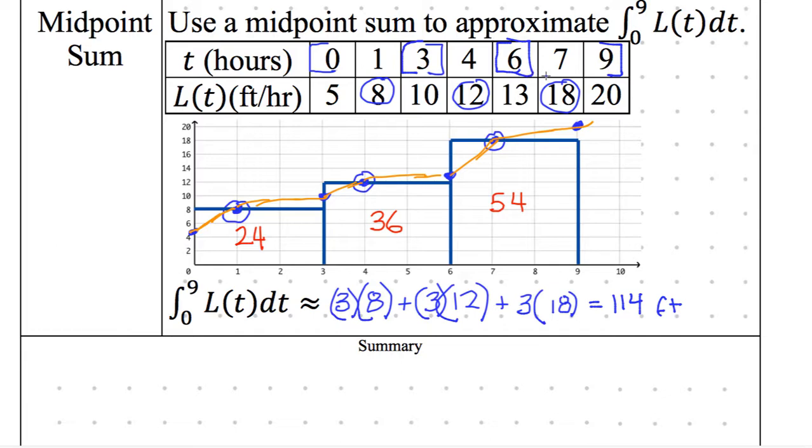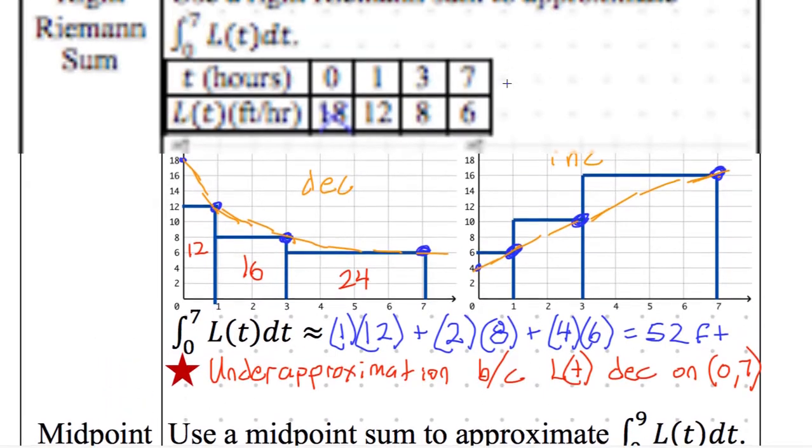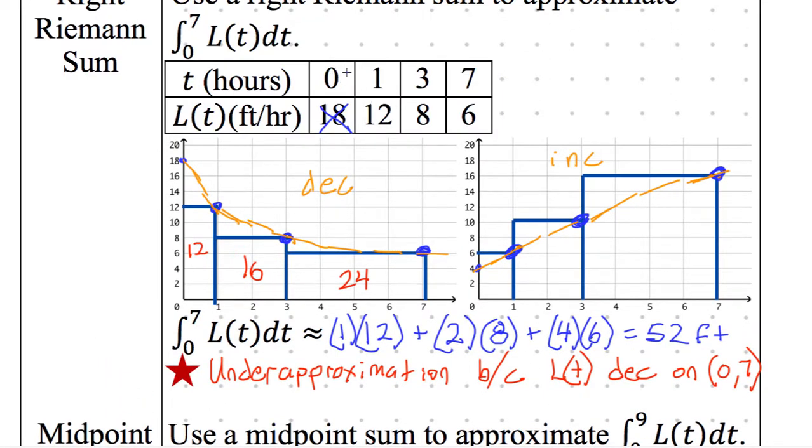All right. So the graph was kind of a crutch, but we should be able to do this just by looking at the table. We did 3 minus 0 to get 3. All of them were 3. They just happen to be nice, easy steps. Same thing up here. You should just be able to look at a table and say, okay, well, you're going to really do 1 minus 0 times 12, 3 minus 1 times 8, 7 minus 3 times 6.